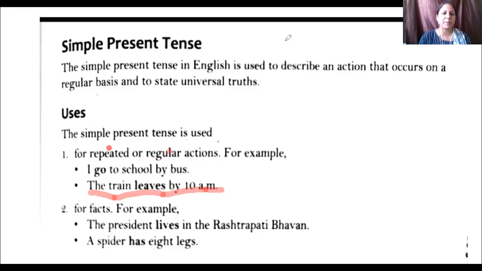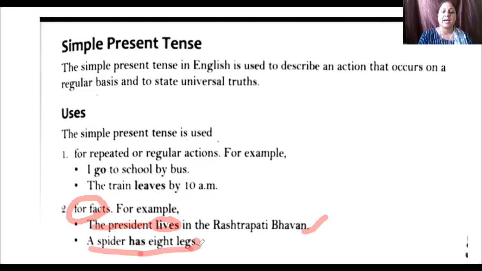Second use of simple present tense for facts. Facts related to a person, related to a thing. For example, the president lives in the Rashtrapati Bhavan. That is fact. Next is a spider has 8 legs. Everyone know that spider has 8 legs. That is facts that related to a person or thing. That is two uses of simple present tense for repeated or regular action and for facts.